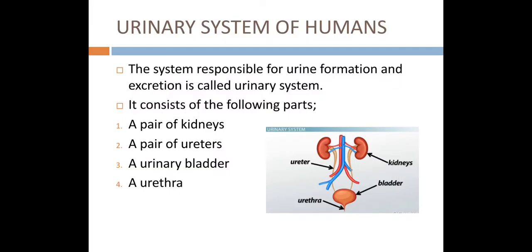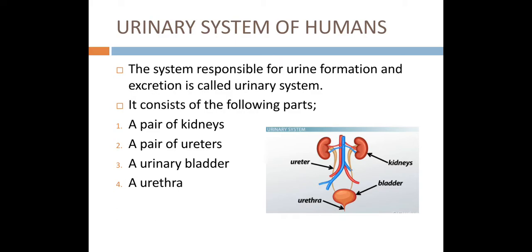So today we are going to talk about the urinary system of humans. Dear students, the system that is responsible for urine formation and excretion is called the urinary system. You know that in our body there are different types of systems which have their specialized functions, like for the digestion of food, there is the digestive system, right? So that system which is responsible for the excretion of urine is called the urinary system. It forms urine and it excretes urine.